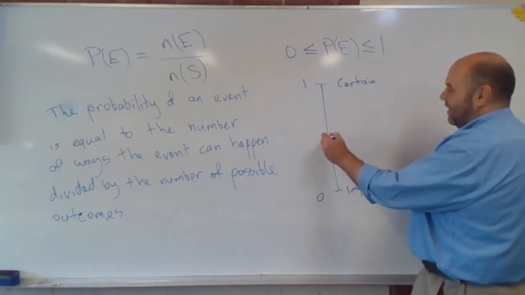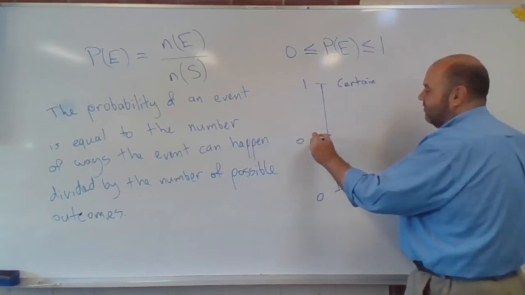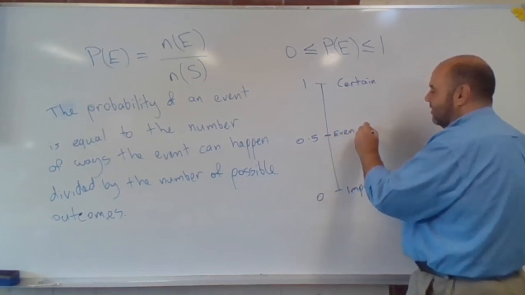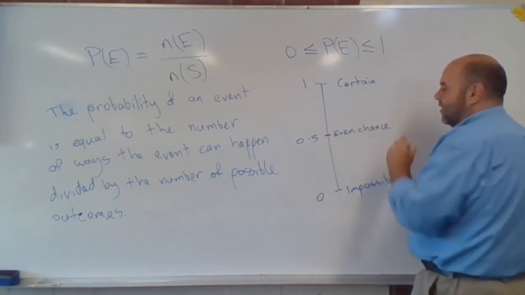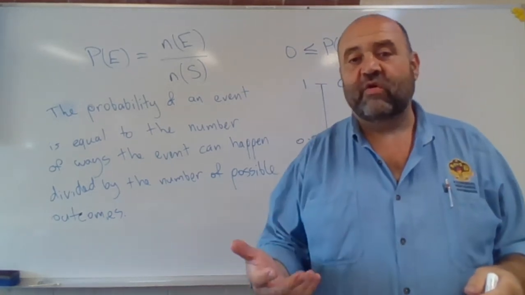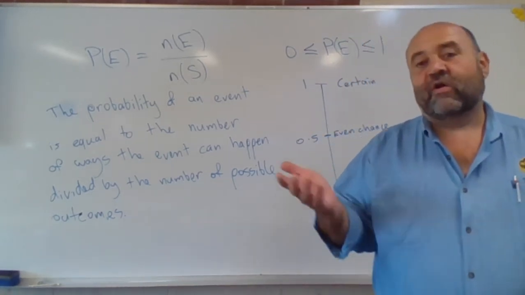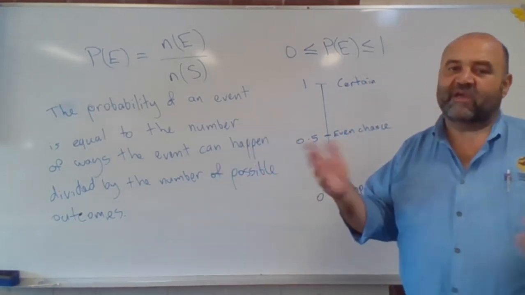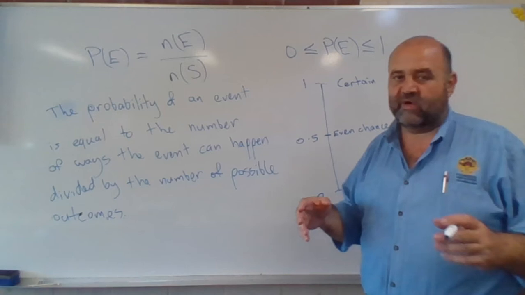So in the middle, at 0.5, we say we have an even chance. It could go one way or the other. The classic even chance example is flicking a coin. If I'm going to flick a coin, I've got an even chance of heads or tails. It could be one, could be the other, with just as much likelihood either way.